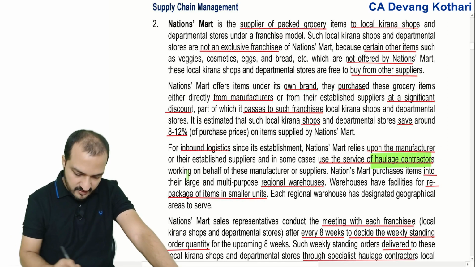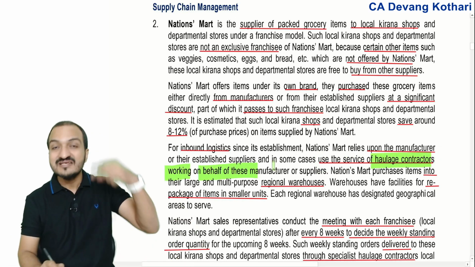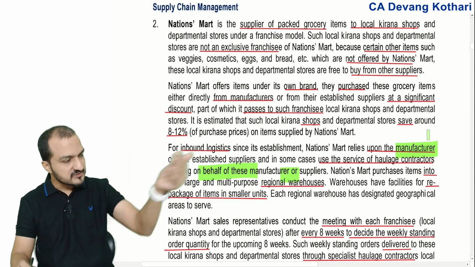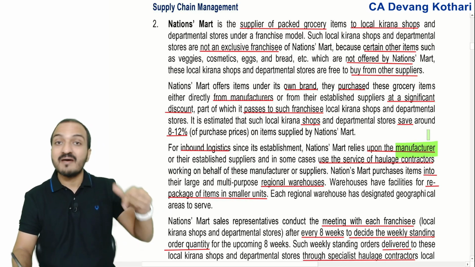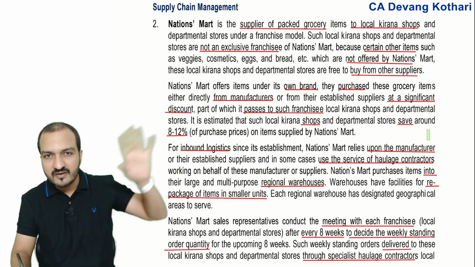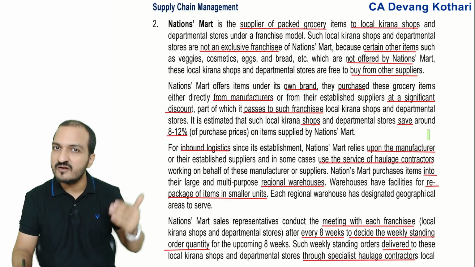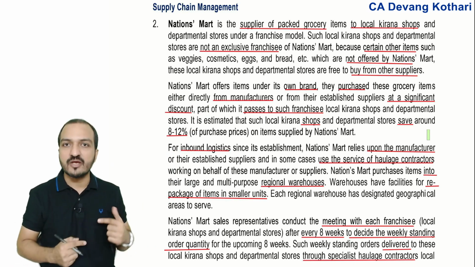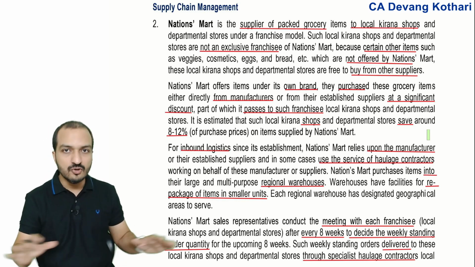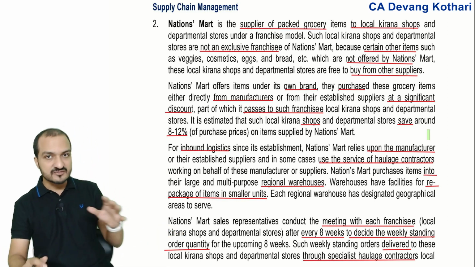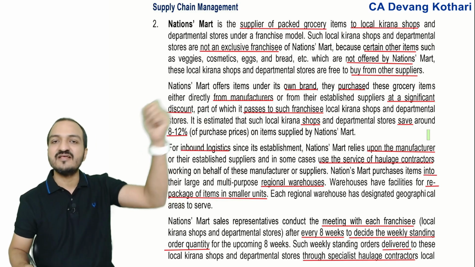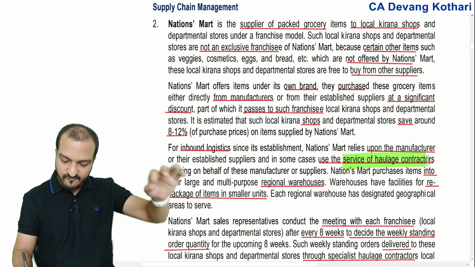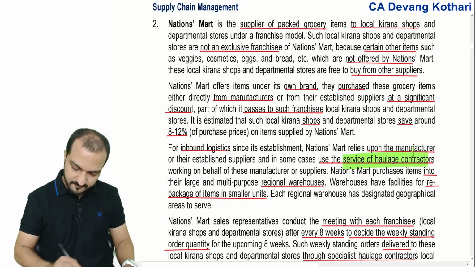Okay, the haulage contractors who are working on behalf of these manufacturers. So see, either the manufacturer himself will transport goods to me, or the manufacturer will hire some third party transport contractor and he will deliver the goods to me. Meaning, currently, am I myself arranging the logistics? No, I am not arranging any logistics right now. My manufacturer is arranging logistics, either his own logistics or he will take the service of some third party contractor, right?